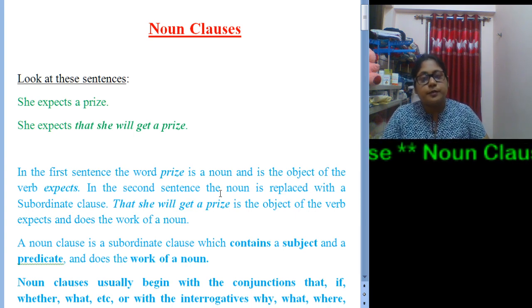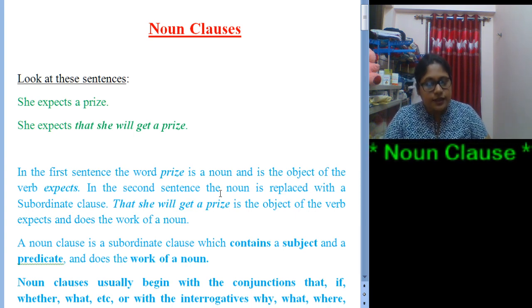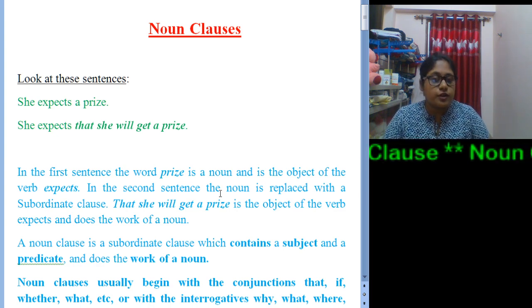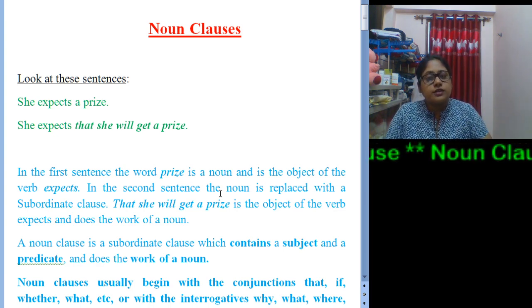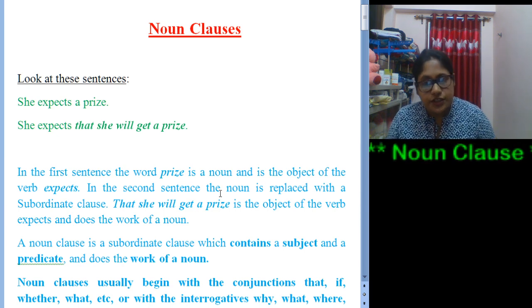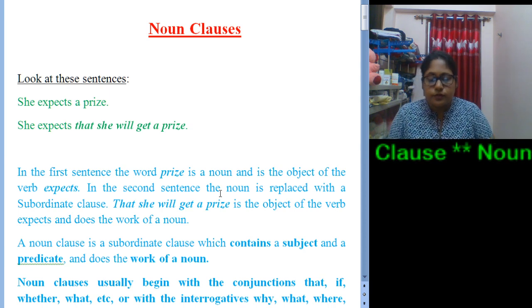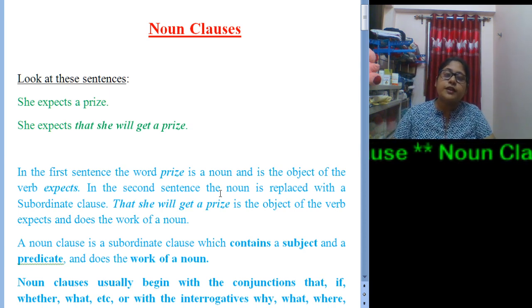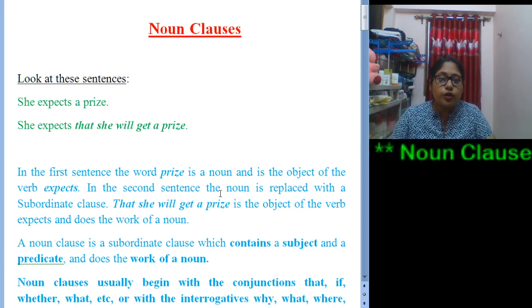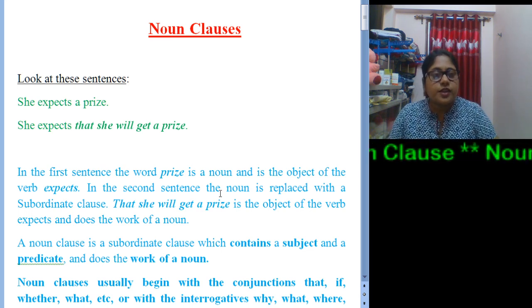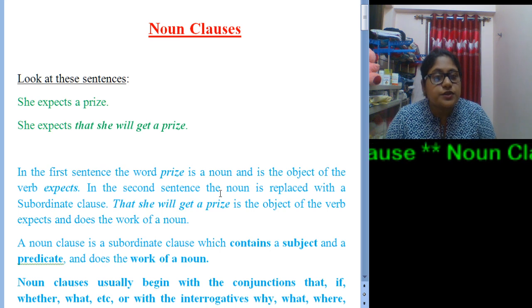I had mentioned in my previous class that there can be three types of subordinate clauses, that is noun clause, adjective clause and adverb clause, right? So today we will learn more about noun clauses. Let us focus on the screen. There you will find two sentences.